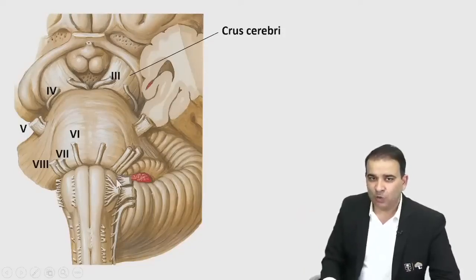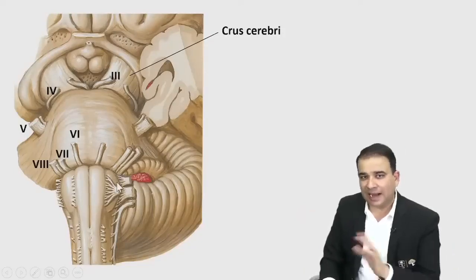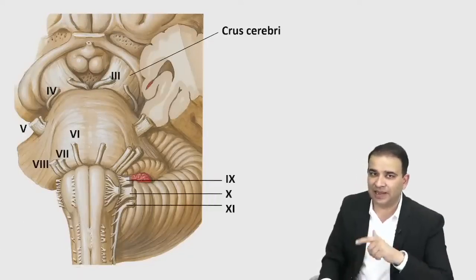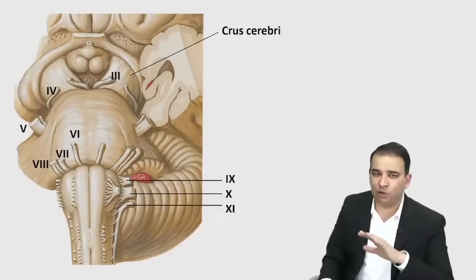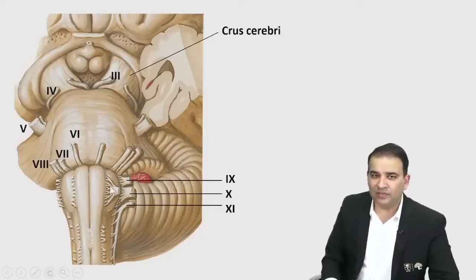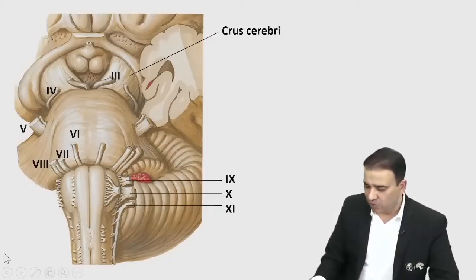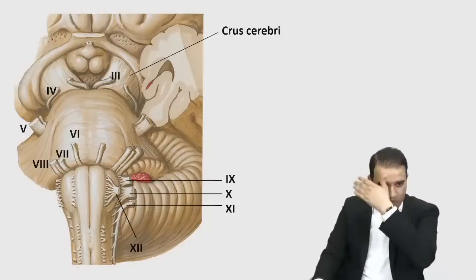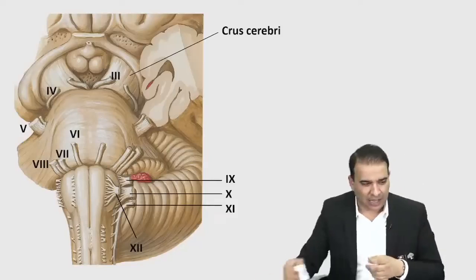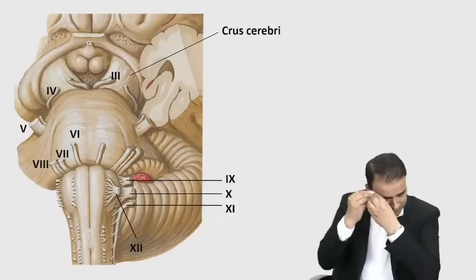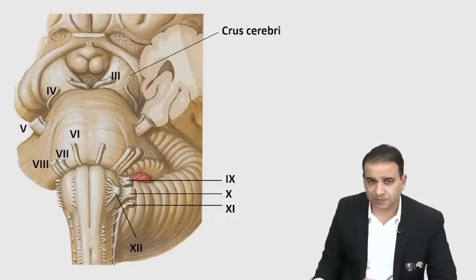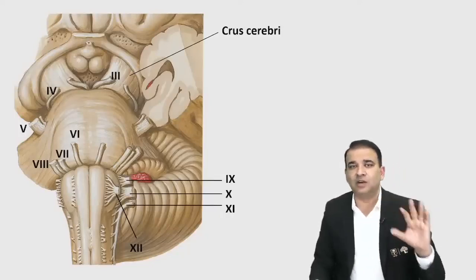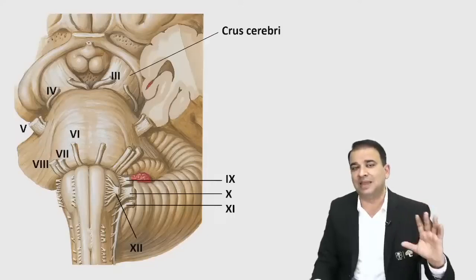Now, if that elevation in the medulla oblongata is the olive, lateral to the olive I have three nerves, that is the 9th, 10th and 11th in that sequence. The only nerve that emerges between the pyramid and the olive, guys, is the 12th nerve, the hypoglossal nerve. Now that's the ventral aspect of the brainstem. The main thing is that you have to identify the nerve. Cranial nerve identification is the main key here.